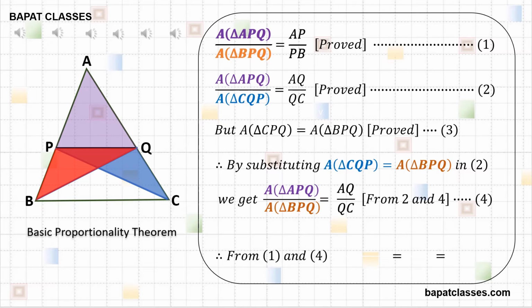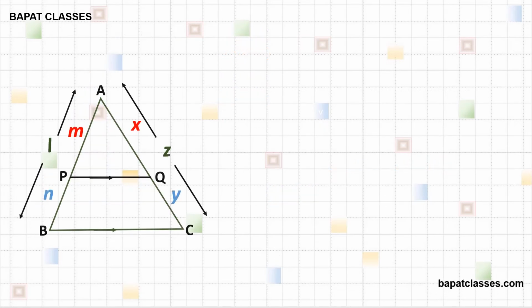From 1 and 4, area of triangle APQ upon area of triangle BPQ is equal to AP upon PB equal to AQ upon QC. And therefore, AP upon PB is equal to AQ upon QC. We have proved that AP upon PB is equal to AQ upon QC.